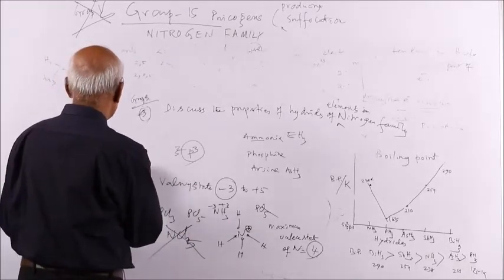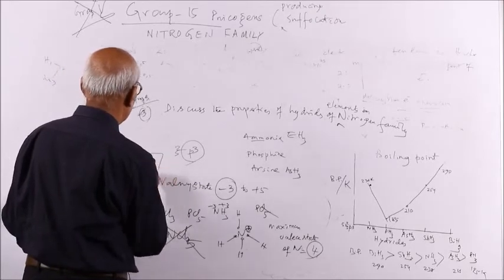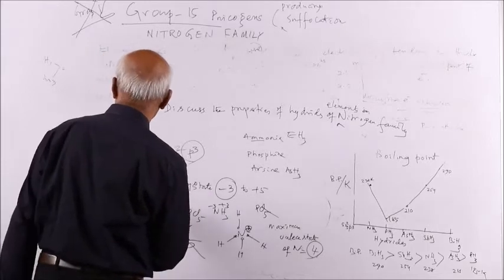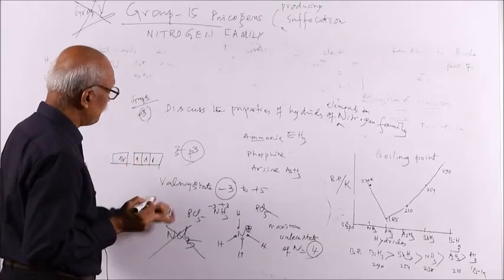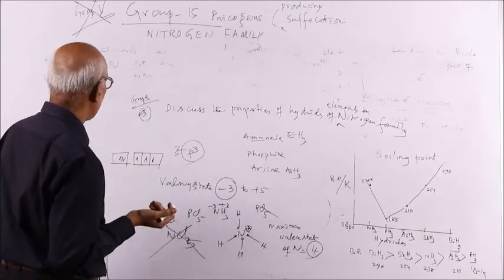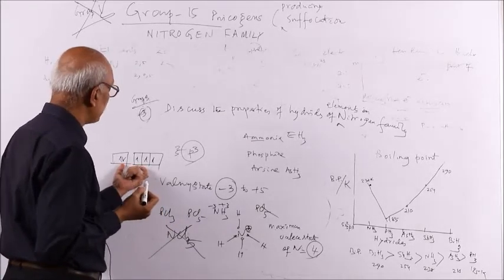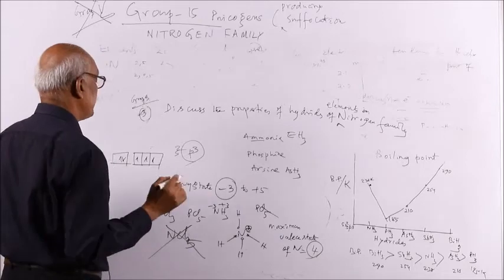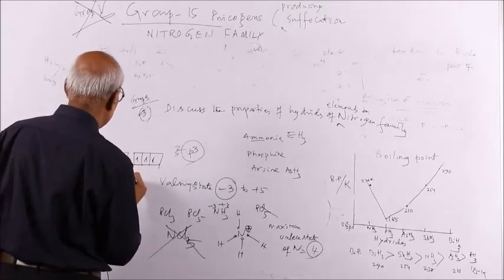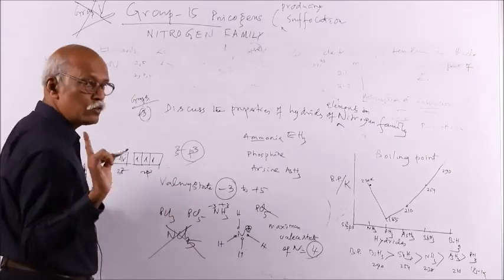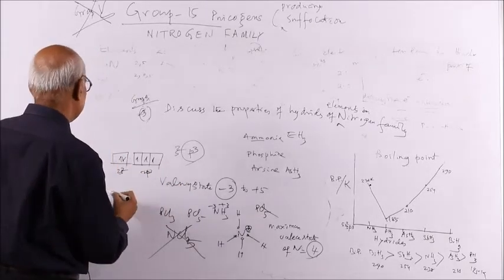Nitrogen is 2s2 2p3. That means this is how nitrogen differs from other elements. Why does it differ? Because it does not have a d orbital. You see, this is your 2s2, 2p3. There is no 2d. The third shell is where d begins.